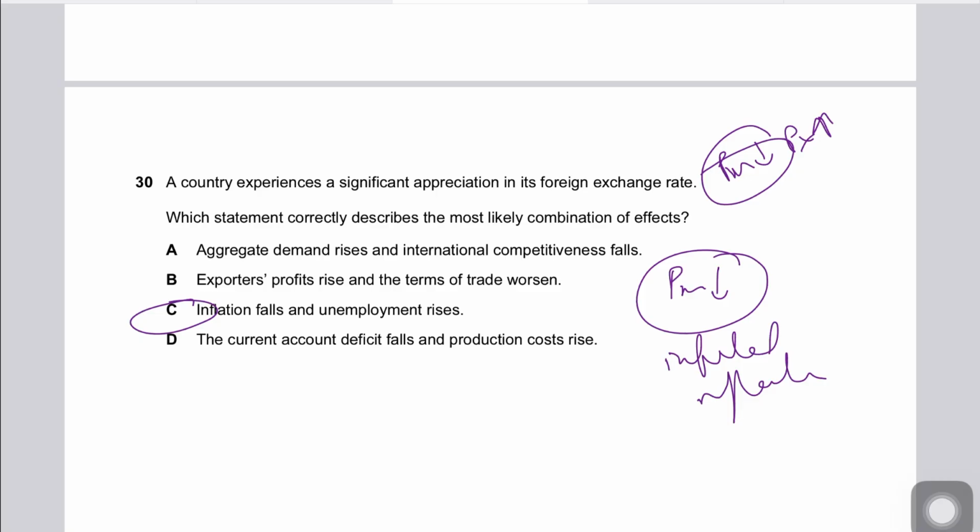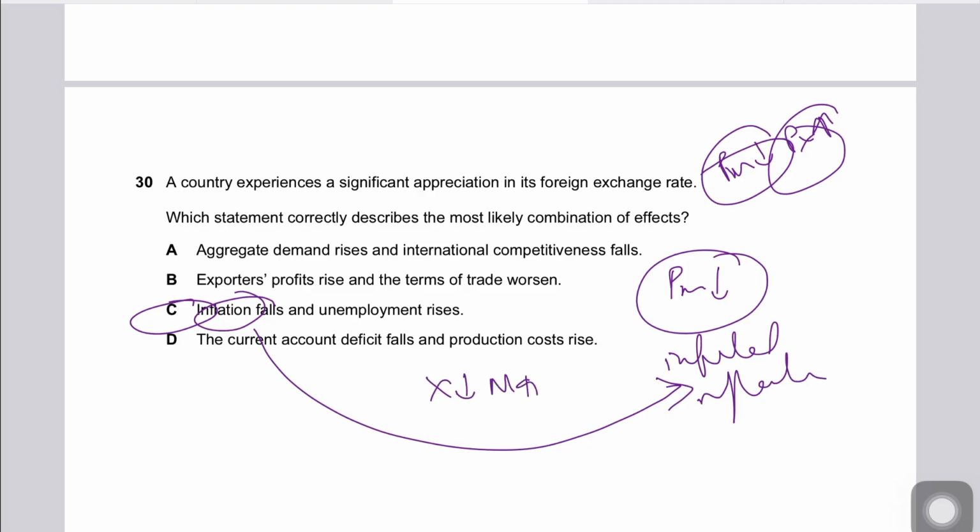so inflation may fall. So inflation falls in this aspect, while exports become more expensive because the price of exports goes up, while imports become cheaper to domestic consumers. So exports falling and imports going up means net exports falling. Falling net exports are a component of AD. This reduces AD, and that could create unemployment, especially in your export industries, especially if your exports massively fall, right? So the likely combination is inflation falls, unemployment rises.